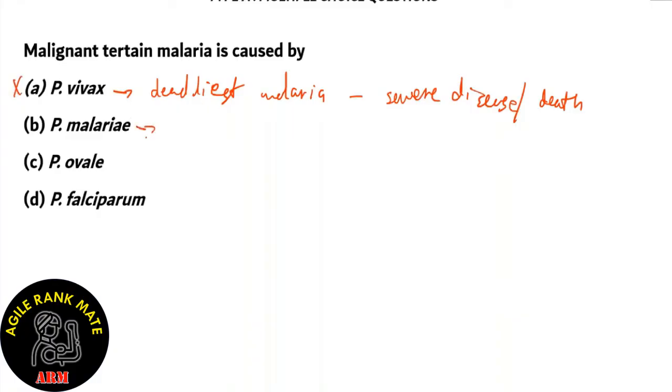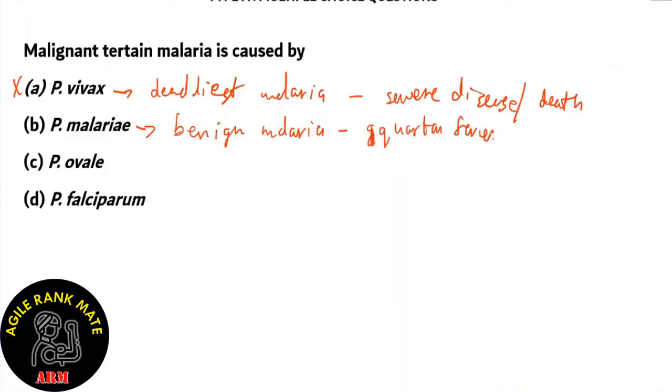What about option B, Plasmodium malariae? Plasmodium malariae produces the exact opposite, benign malaria. And benign malaria is very light, and so it does not immediately cause death. And this is characterized by a phenomenon known as quartan fever.